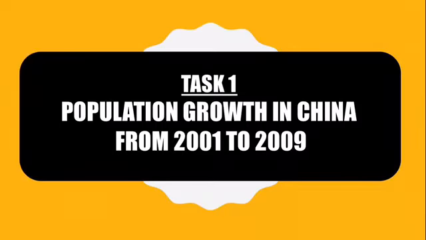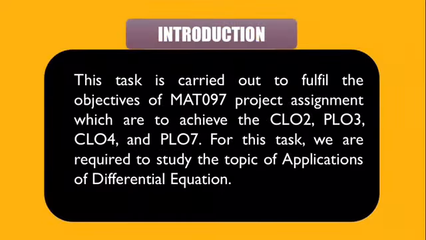Task 1: Population Growth in China from the year 2001 to the year 2009. Introduction part. We carried out this task to fulfill the objectives of this course, which are to achieve CLO2, PLO3, CLO4, and PLO7. We have studied the topic of application of differential equation.